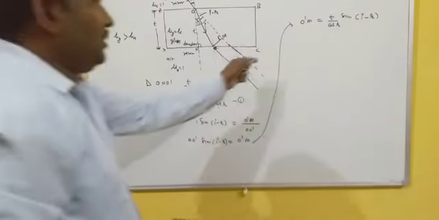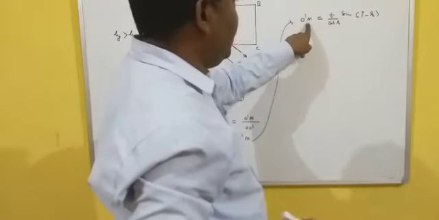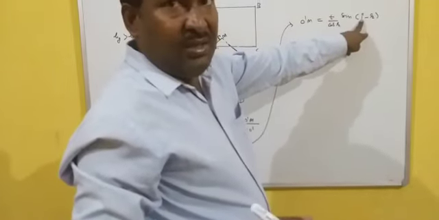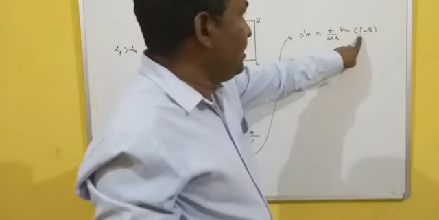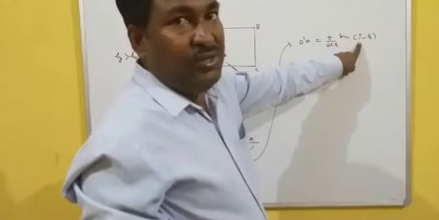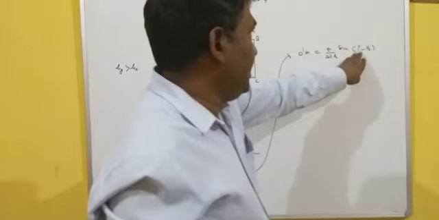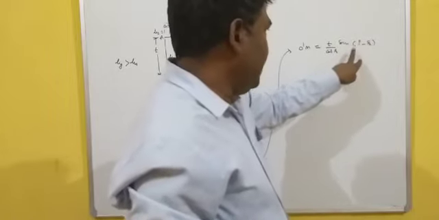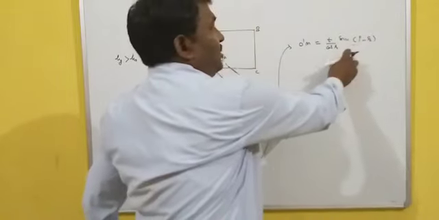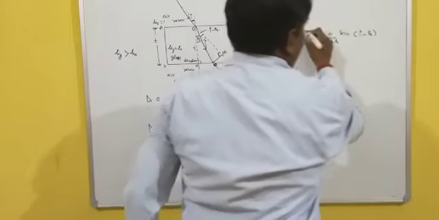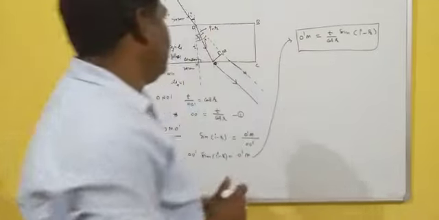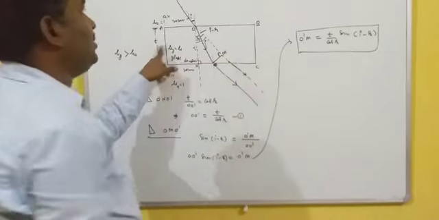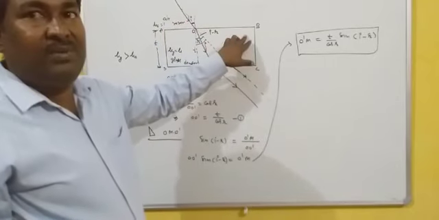Clear? See, if this T will increase, this O dash M will increase, directly proportional. And if this I, the angle of incidence, will increase, since the angle increases, the sine of that angle will also increase. Otherwise, if you explain it from here, sine I upon sine R means refractive index will also increase, then O dash M increases. In this way, we can say that this lateral shift depends on the thickness of the glass plate or glass block, the angle of incidence and the refractive index of the glass block.